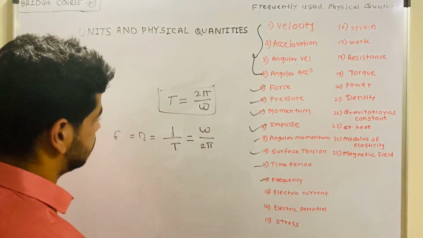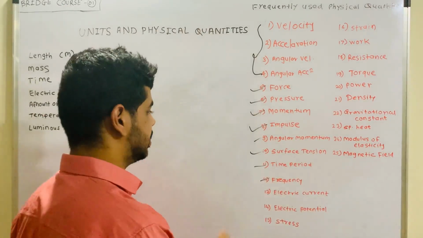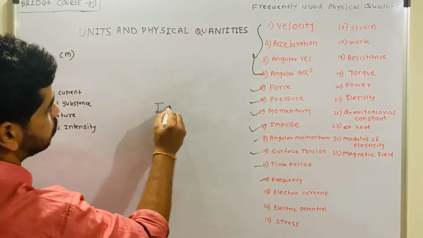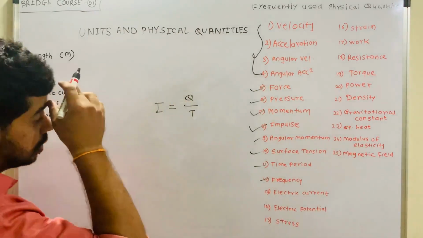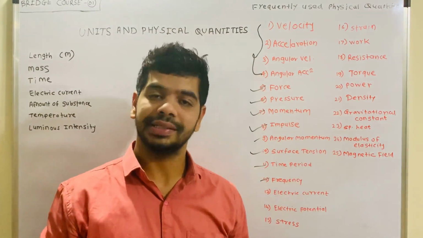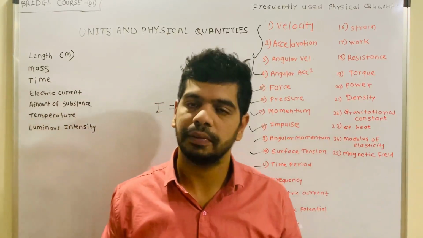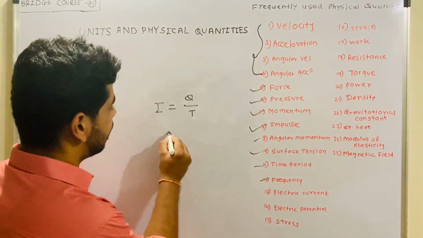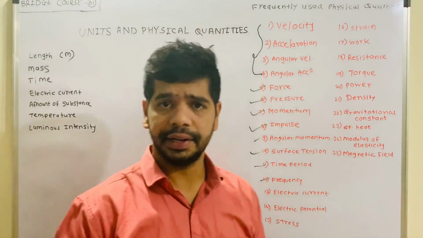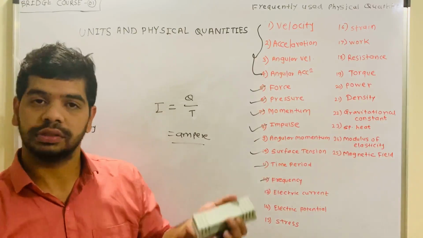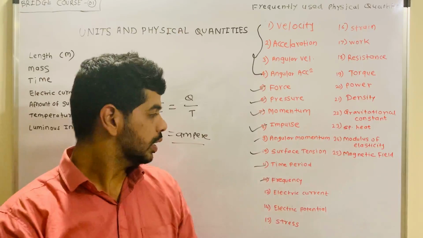Now electric current. This electric current is related to the second part of your physics, you can say. So electric current, I is equal to Q by T. That means the charge flowing in that particular time, we can call electric current. And we also know the unit of electric current is ampere. Is it fine? In that particular concept, we are going to go through these things thoroughly, so don't worry about that.